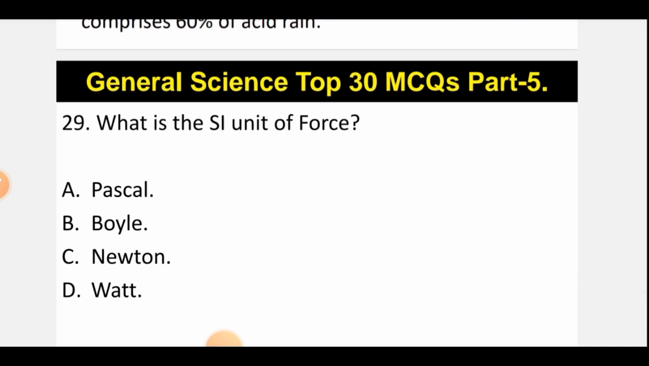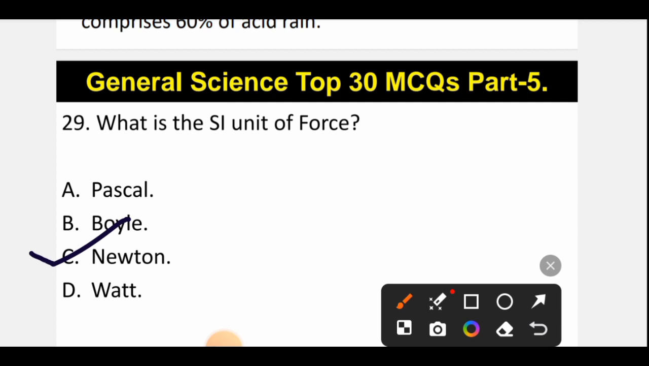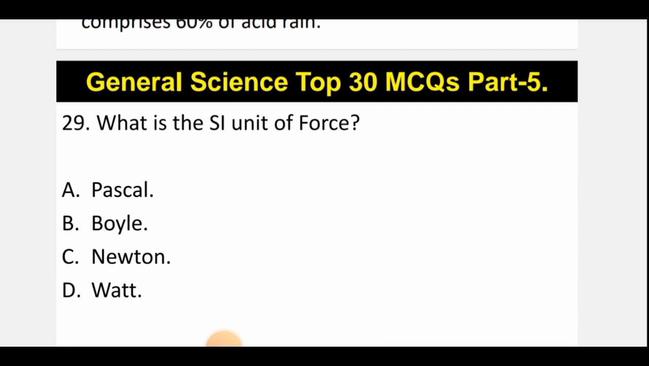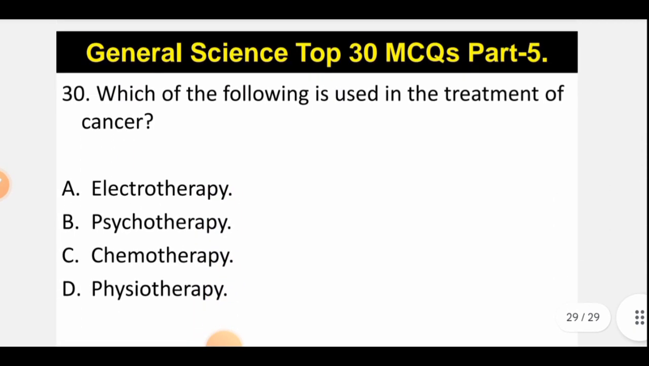What is the SI unit of force? So the SI unit of force is, correct option is option C, that is Newton, and it is denoted with capital N. So C is the correct option, that is Newton. Now let's move to question number 30.